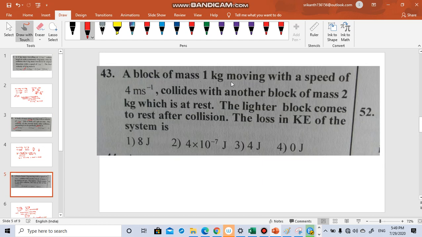A block of mass 1 kg moving with a speed of 4 meters per second collides with another block of mass 2 kg which is at rest. The lighter block comes to rest after collision. Okay, here 1 kg and 2 kg are comparable, you cannot ignore them. Find the loss in the kinetic energy of the system.